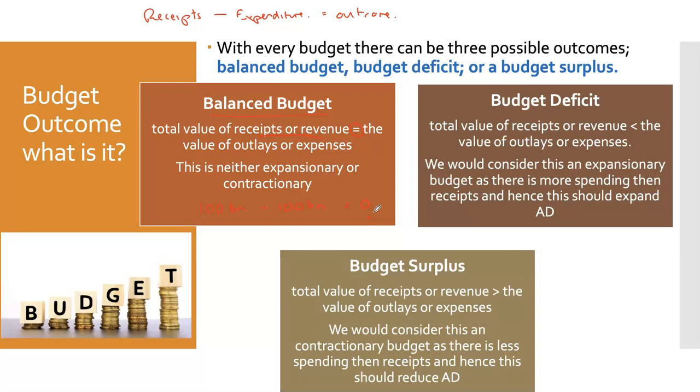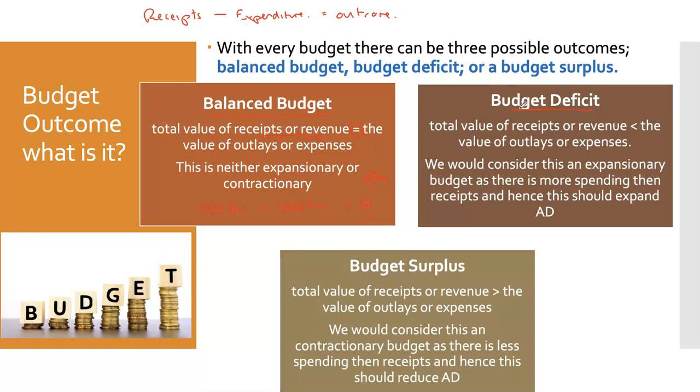It is balanced. Now, here are some terms that we're going to talk about a little bit later in future videos. We would say that this budget is neither expansionary or contractionary because it is just balanced. Now, we're not going to talk about that one too much anymore because that very rarely happens. What often happens is a government will have either a budget deficit or a budget surplus.